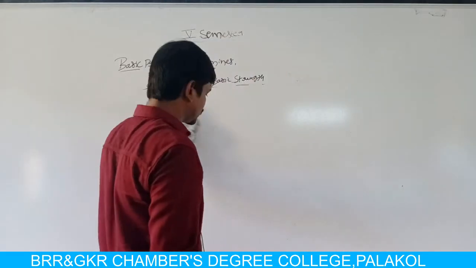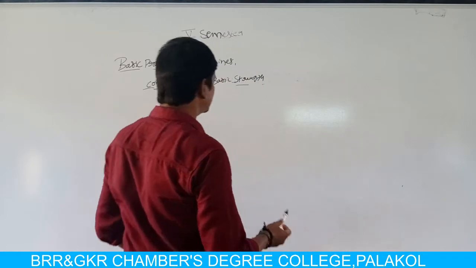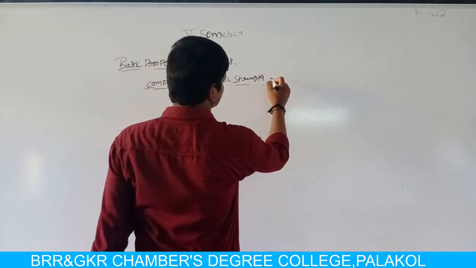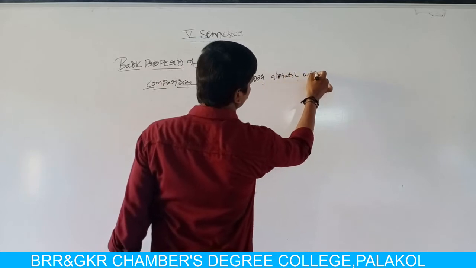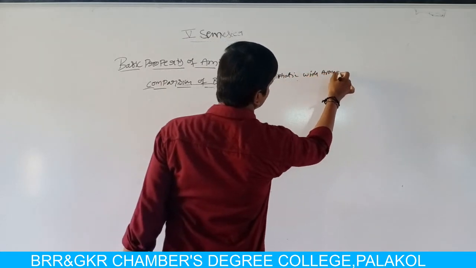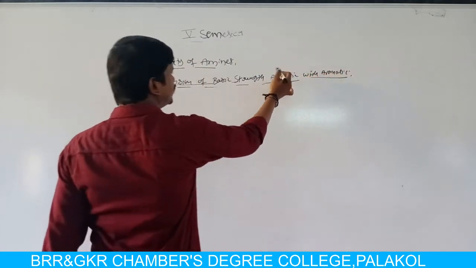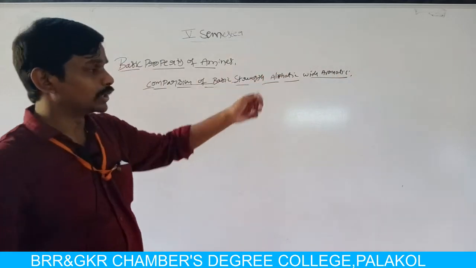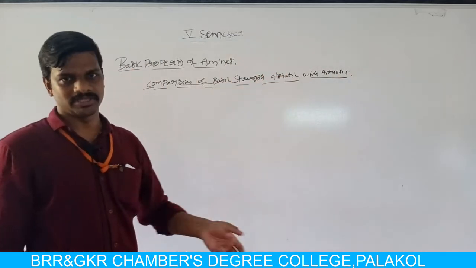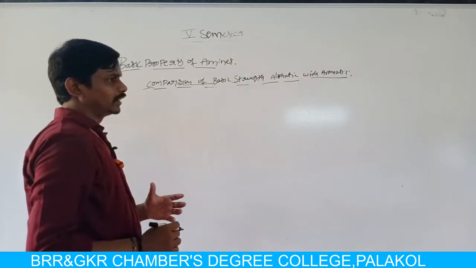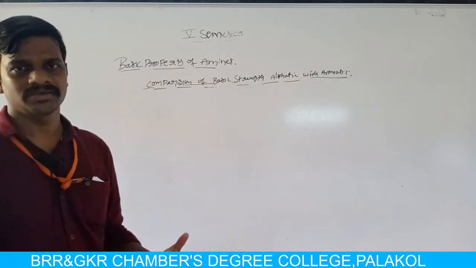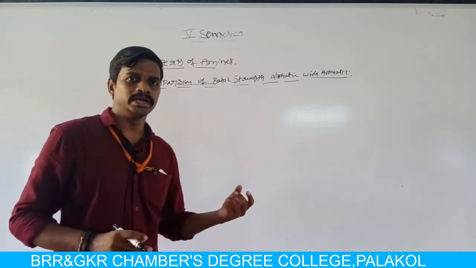Comparison of basic strength of aliphatic amines with aromatic amines. Already we have discussed the basic strength of aliphatic amines. Aliphatic amines have more basic strength because of the presence of alkyl groups on nitrogen.